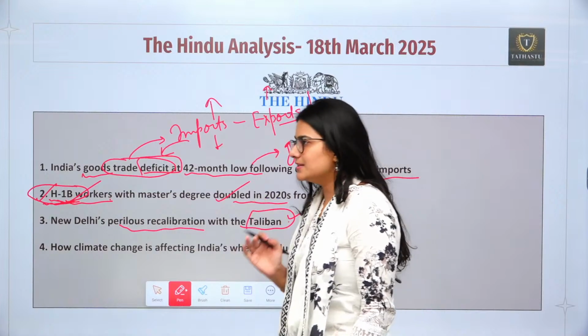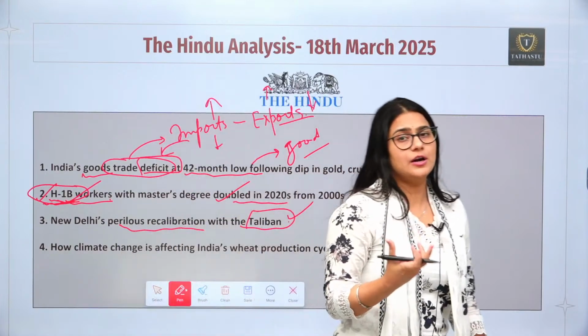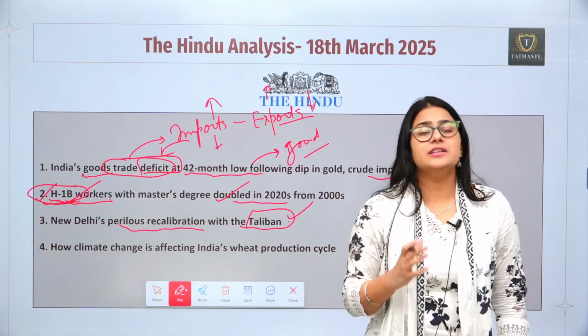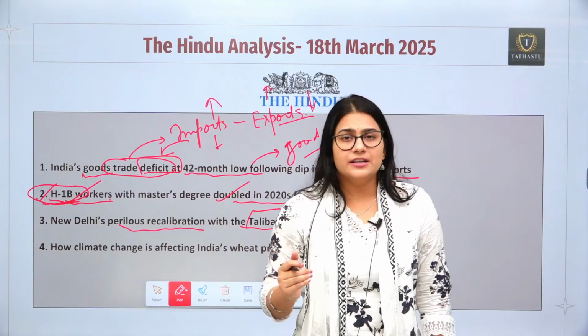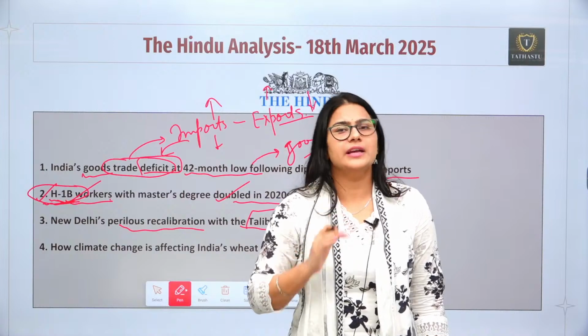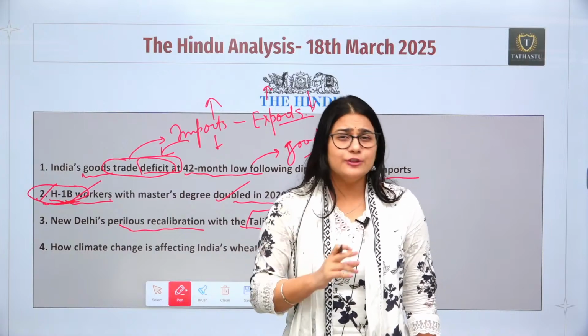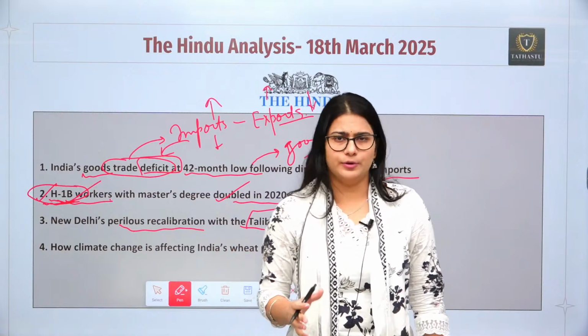Second, what are the concerns related to that? And the third thing we are going to look at is what can be a possible way out, what can be a solution to it. Even if we want to engage with the Taliban, what should be our conditions? We need to have some kind of conditions on the basis of which we can engage with the Taliban. But we cannot have the kind of engagement with the Taliban which we could have with a civilian government, right?